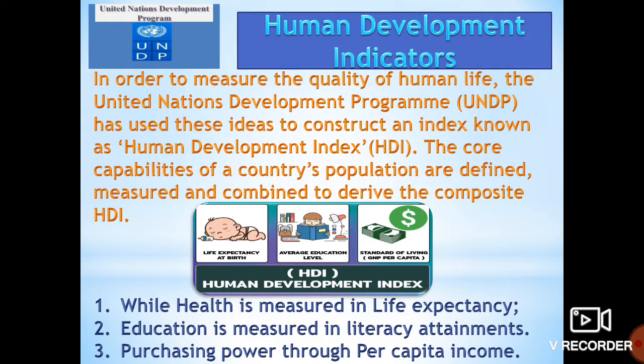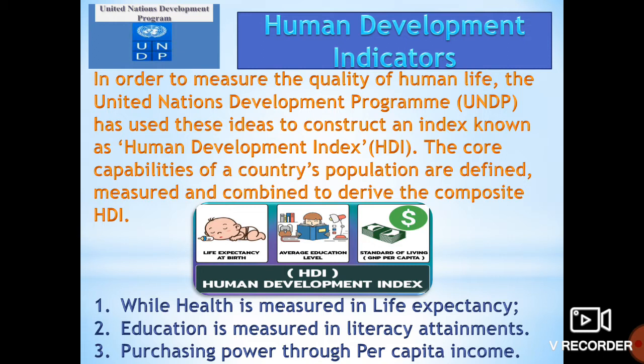Health is measured by life expectancy. What is life expectancy? Life expectancy means how many years a person is going to survive. Earlier it was above 100. Now it is 50 to 60 or 60 to 70 years that a person will survive. That is taken into consideration. Education is measured by literacy attainment. Literacy attainment means how many children are going to school, achieving education, and at what age, at 2 years, 3 years, 4 years. That is literacy attainment. And purchasing power through per capita income.